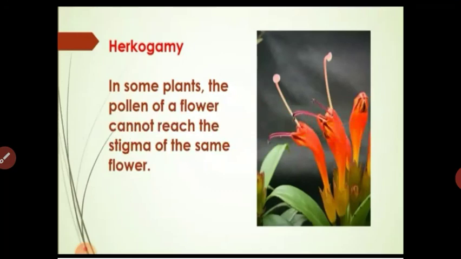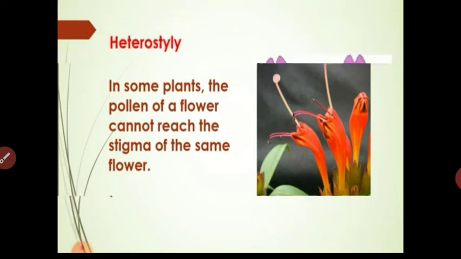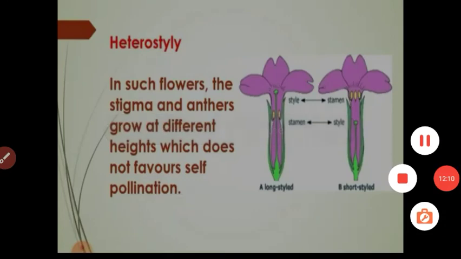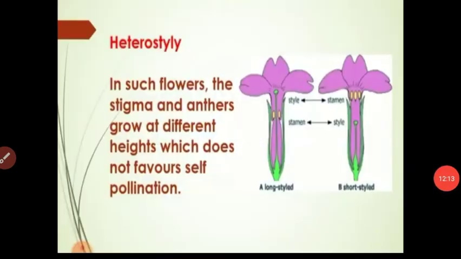And next is hercogamy, meaning some mechanical barrier present in the flower prohibits self pollination, and this condition leads to cross pollination. The last condition is heterostyly, meaning in such flowers the stigma and anther grow at different heights, which does not favor self pollination. So this condition also favors cross pollination. Got it, student? These are the conditions which favor cross pollination. In the next video I will explain fertilization. Thank you.